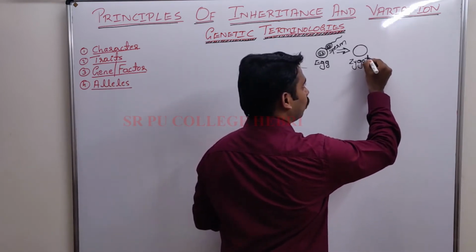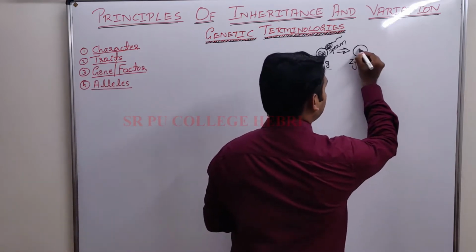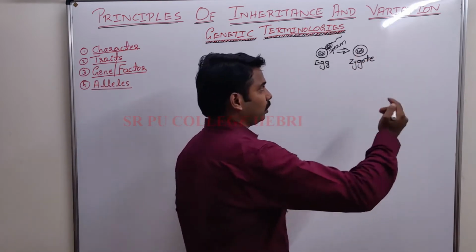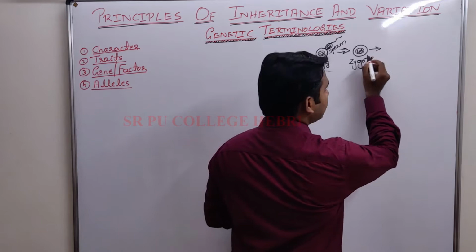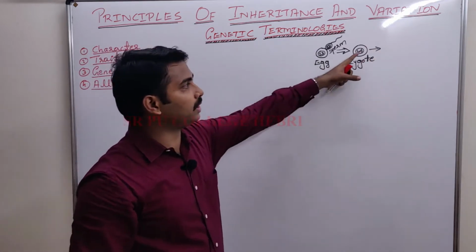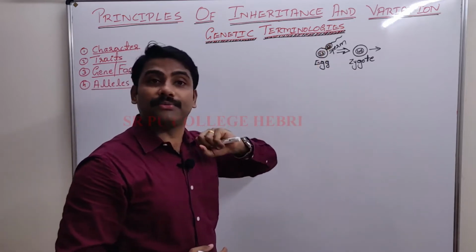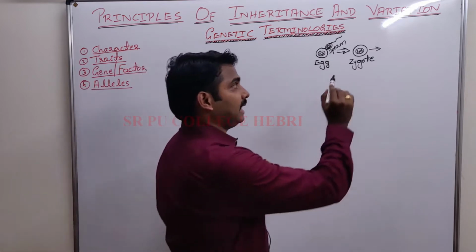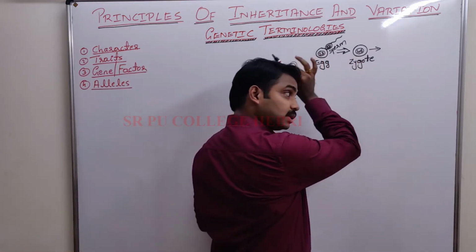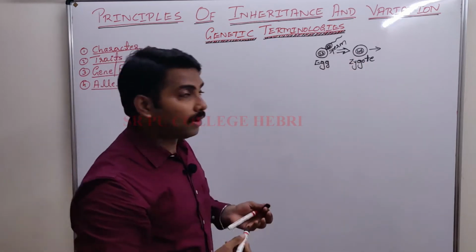And that single cell is called what? Zygote. That zygote will contain how many chromosomes? 46. Just try to recall this. Now, the single cell zygote having 46 chromosomes, in which 23 came from the mother, 23 came from the father. So the cell has both maternal chromosomes, that means the mother's chromosomes, and paternal chromosomes, nothing but the father's chromosomes.